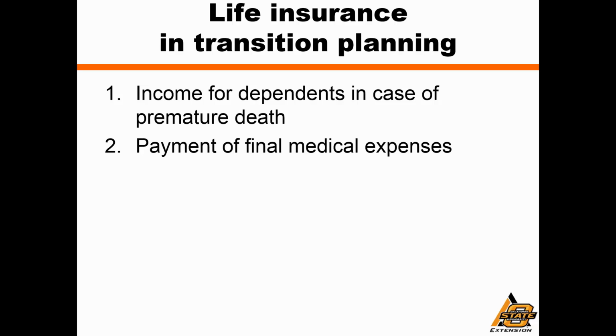You know, the most recent research estimates show that a person age 65 can expect to pay $250,000 out of pocket for their remaining lifetime's medical expenses, and that's even excluding Medicare and other forms of payments. That's $250,000 out of pocket. That can be a pretty significant blow to the assets of lots of retired individuals, and so life insurance may be an important tool for them with respect to those medical expenses.